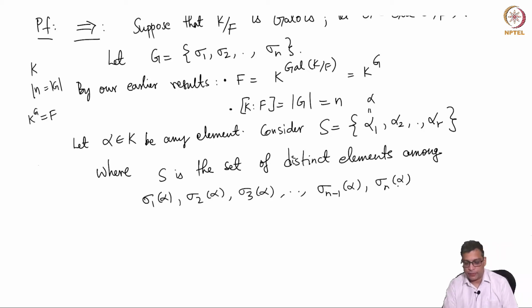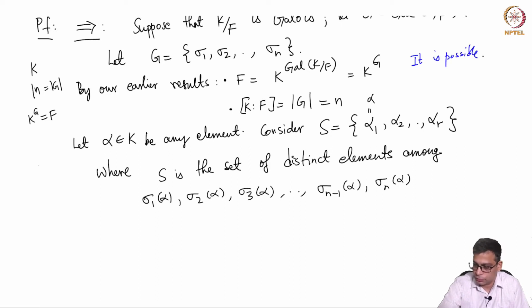The point is, some of these could be equal to each other. So I am going to take just the distinct ones among them and call the count r. It is possible often that r is less than n.